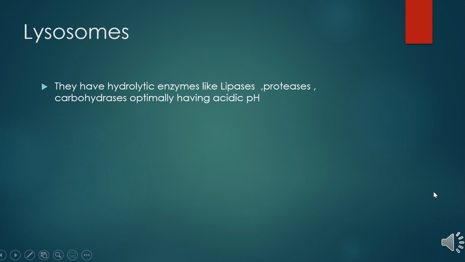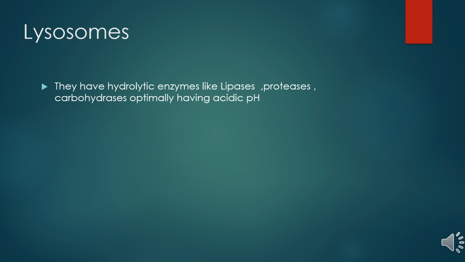In this slide, we'll study lysosomes. Lysosomes are noticeable only under the electron microscope. They contain digestive enzymes, and hence their name: lyso means digestive and soma means body. Lysosomes were discovered by biochemist Christian de Duve in 1955. Lysosomes are present in all animal cells and protozoans, and they are hydrolytic in function.